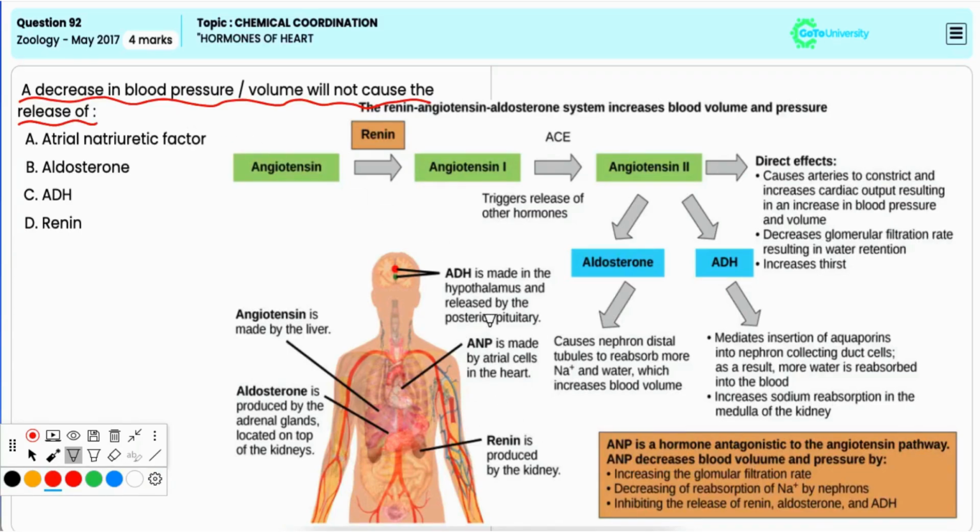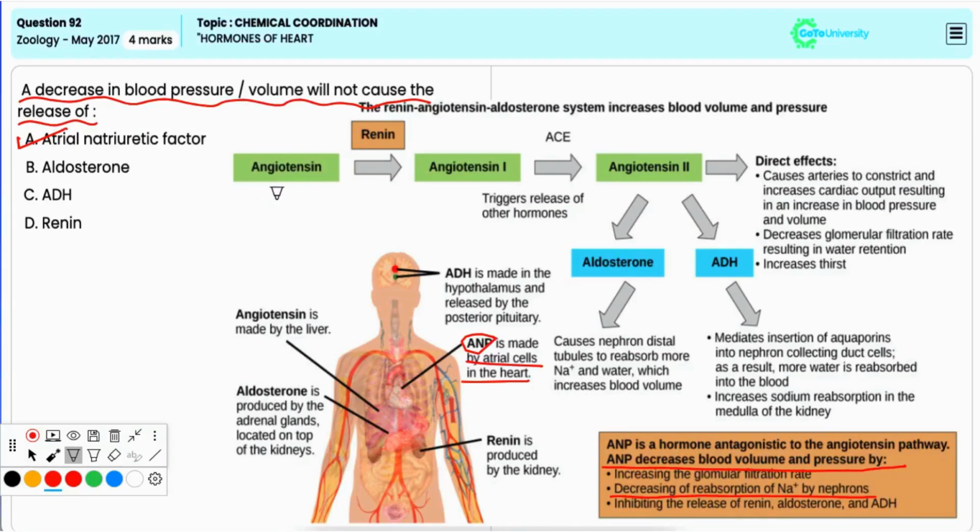Now, ANF is released by the atria of the heart in response to increased blood pressure or volume, and not when it is decreased, because it promotes vasodilation and excretion of sodium and water, thus reducing the blood volume and blood pressure. Hence, it is the correct option.